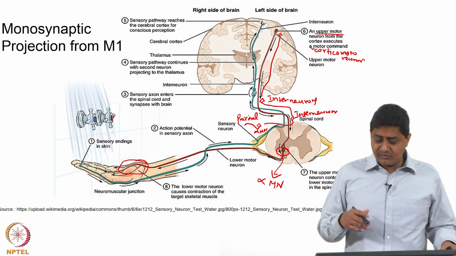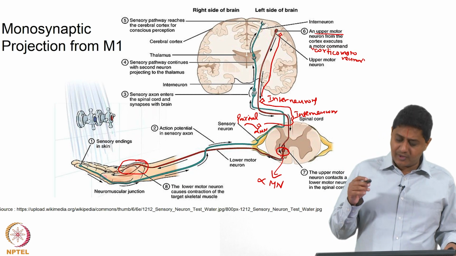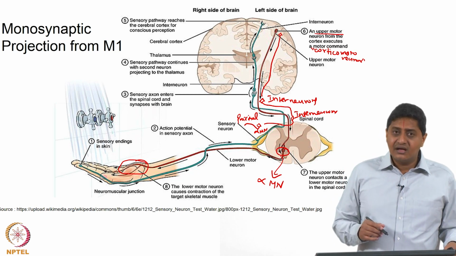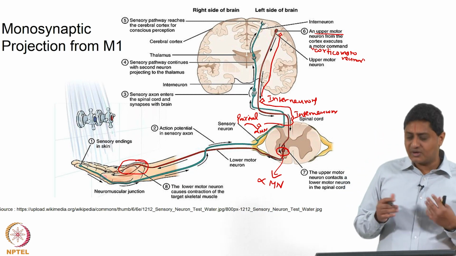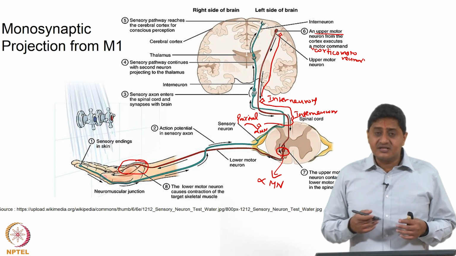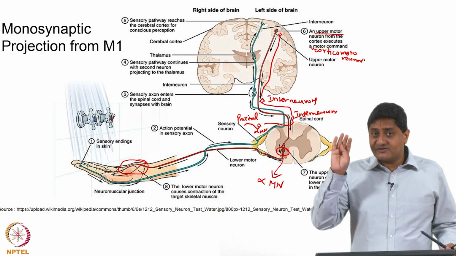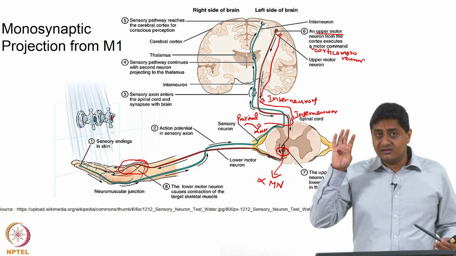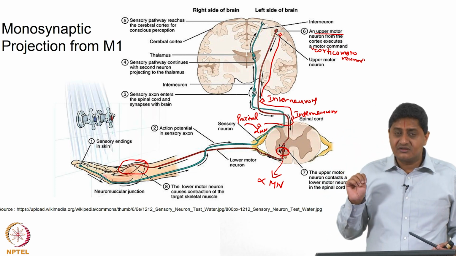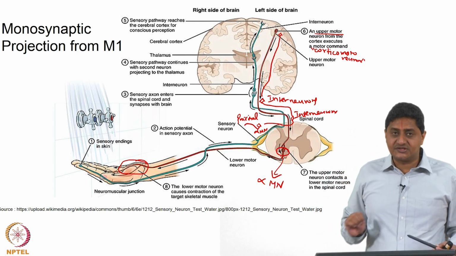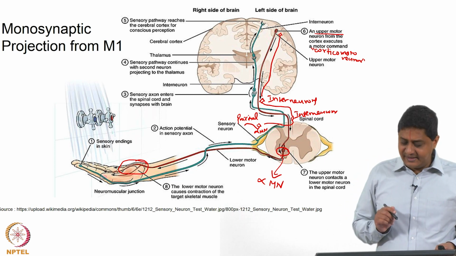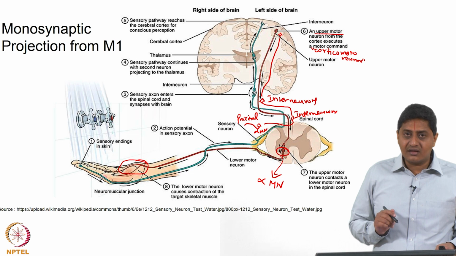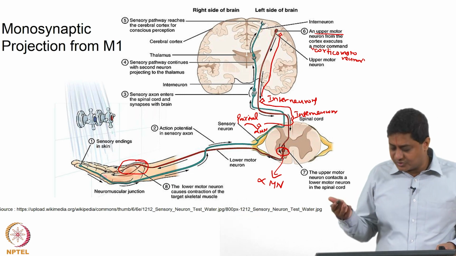Also, the distal most point of the leg are also controlled through interneurons. So, it is not a case of what is distal or what is proximal. In other words, the distal most points of the upper limb are controlled by the monosynaptic projections, whereas the toes of the leg are not controlled by the monosynaptic projections from corticomotor neurons.